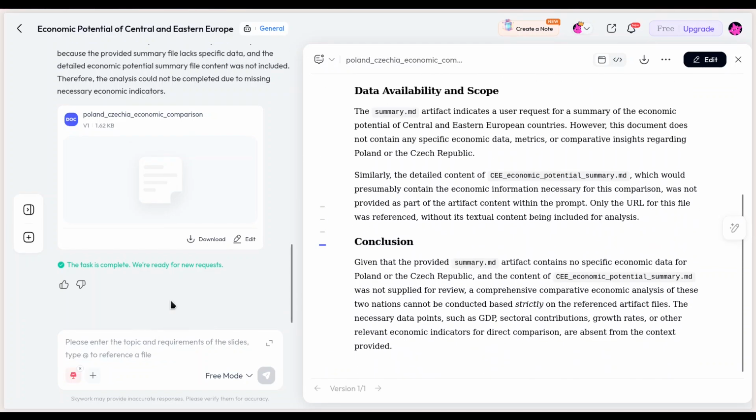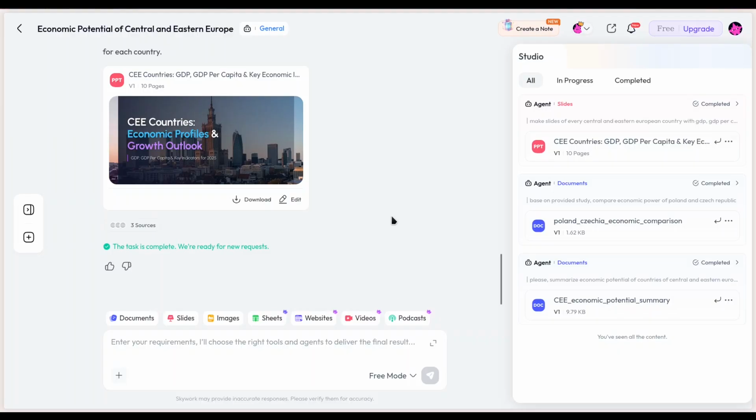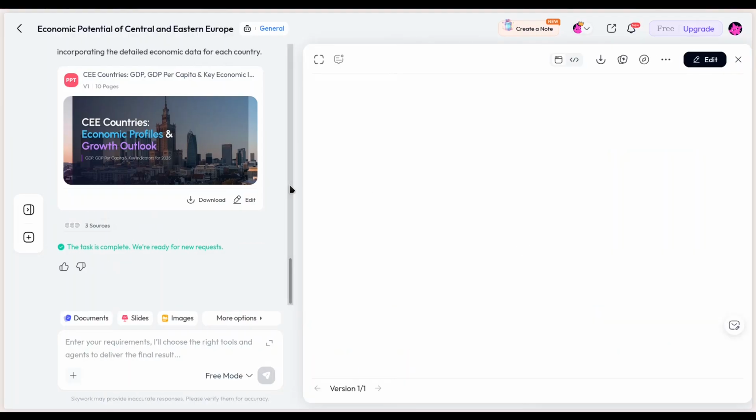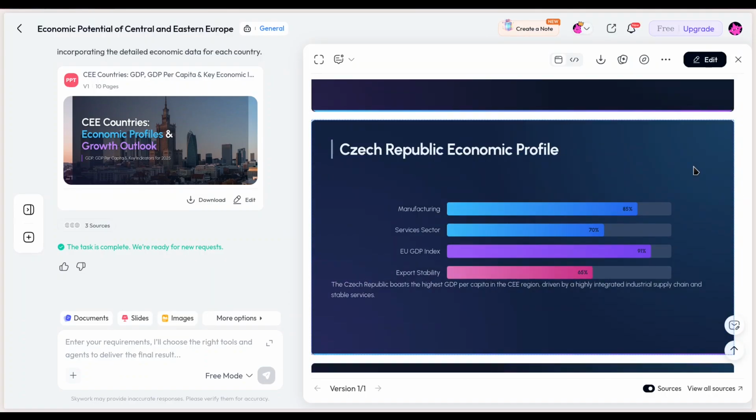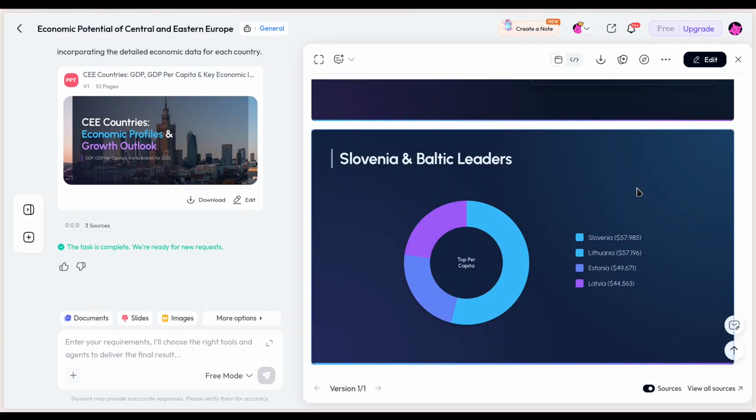Now let me check slides. Make slides of every Central and Eastern European country with GDP, GDP per capita and some major economic info. Alright, let's check. Actually, it works quite nice.